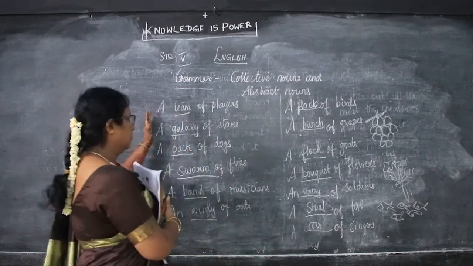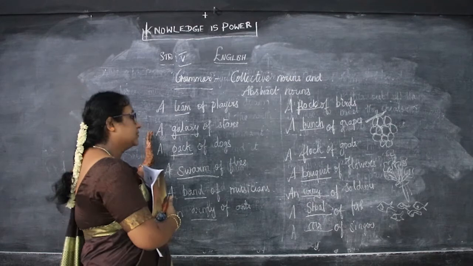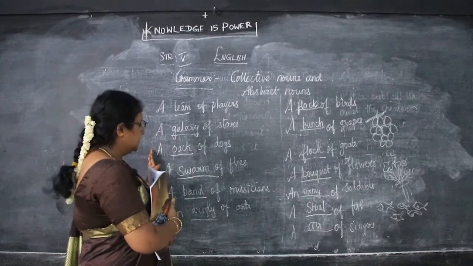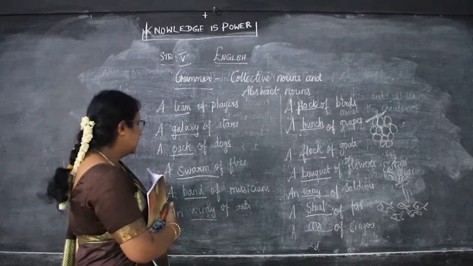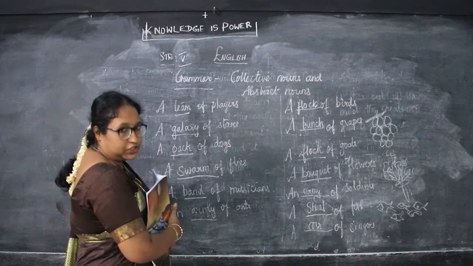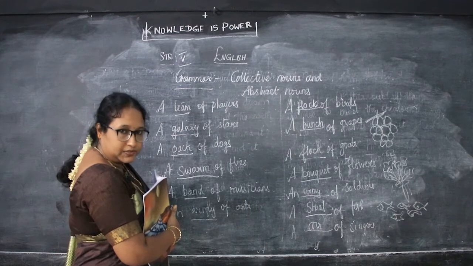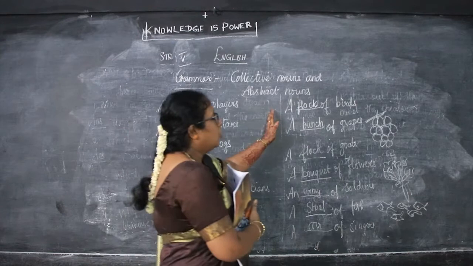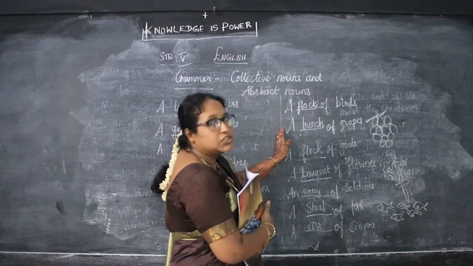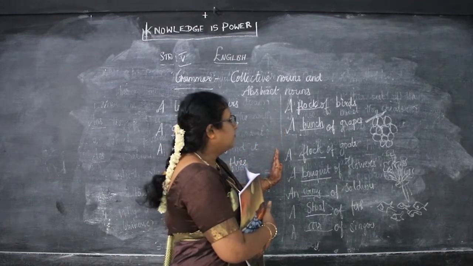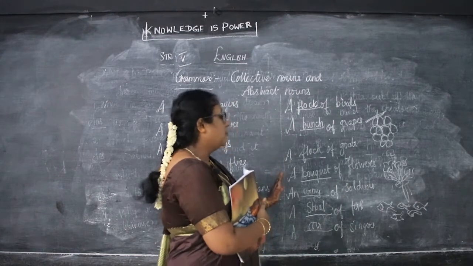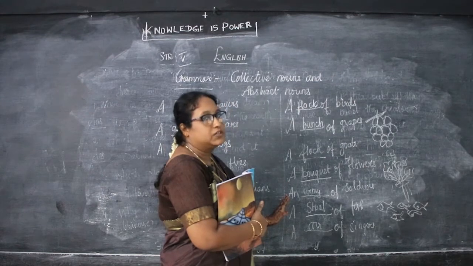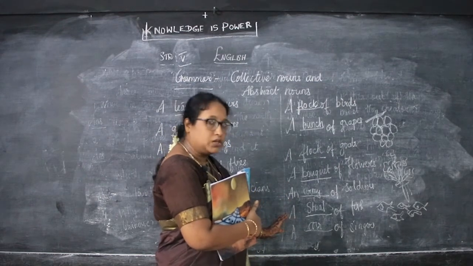That is a team of players. How do we call many stars? Galaxy of stars, pack of dogs, a swarm of flies, a band of musicians, that is those who play music, an army of ants, a flock of birds, a bunch of grapes, a flock of goats, a bouquet of flowers, an army of soldiers, a shoal of fish.